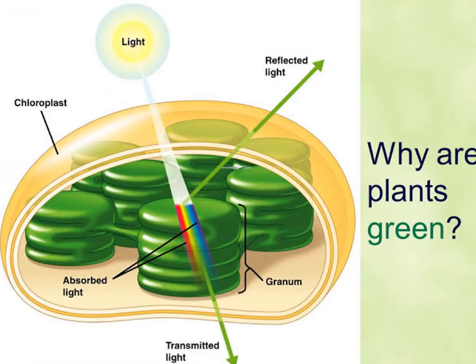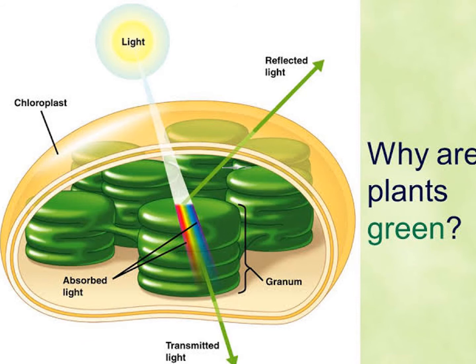Students, why are plants green? You think that chlorophyll is a green pigment, so that's why plants show green color. The very interesting fact is that the chlorophyll molecule absorbs all the wavelengths coming from the sunlight, but it reflects back the green light.